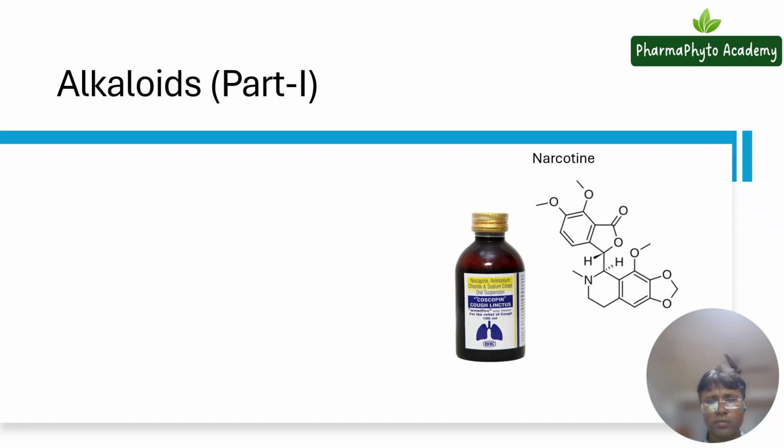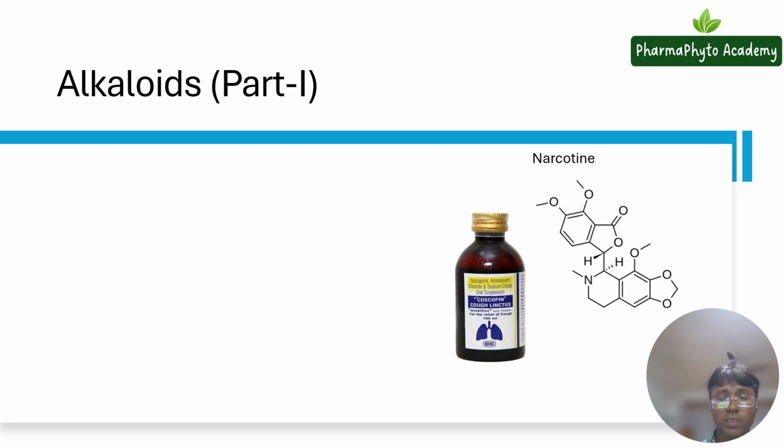Hi everyone. So today I am going to discuss alkaloid. This alkaloid chapter is divided into different parts, and today I am going to discuss alkaloid part 1.